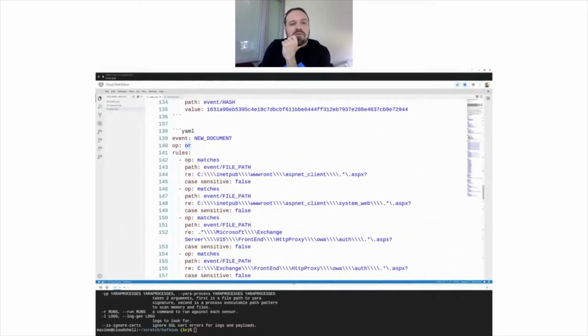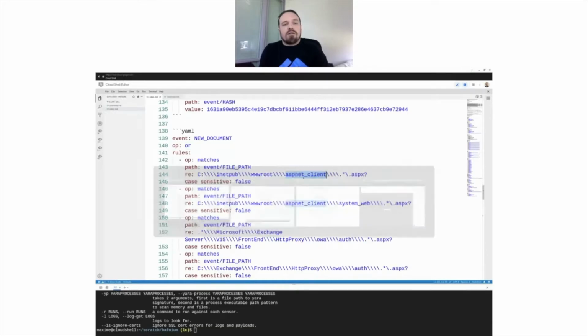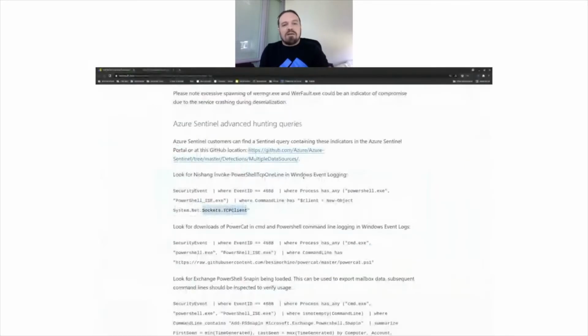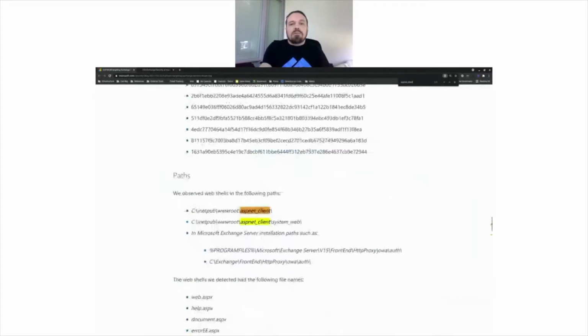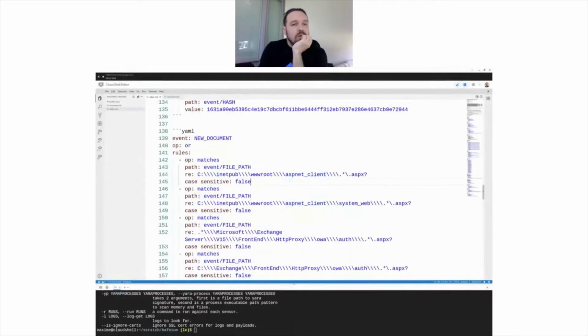But if we're looking at new documents, Microsoft also talks a lot about some of the paths that are commonly used by that attacker, right? So we observed web shells in the following paths. So maybe we're interested in seeing if ASPX files get dropped into those directories. So we're creating another rule that is new document again, right?